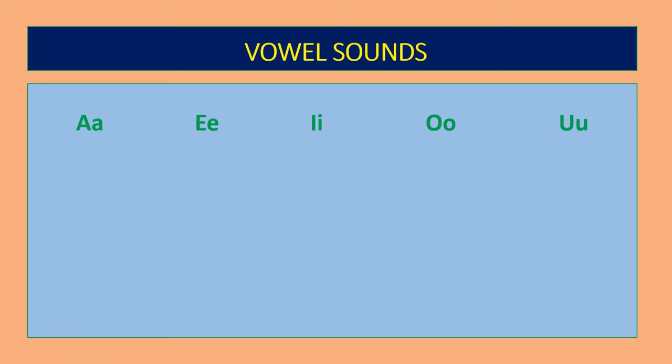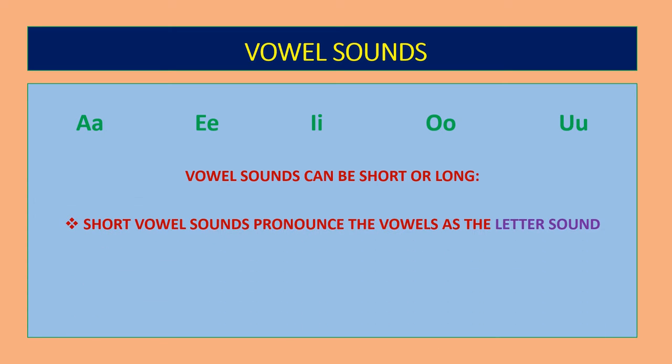The alphabet is made up of two types of letters, the vowels and the consonants. And the vowels are A, E, I, O, U. Each of these vowels has two sounds. They can take a short or a long sound.